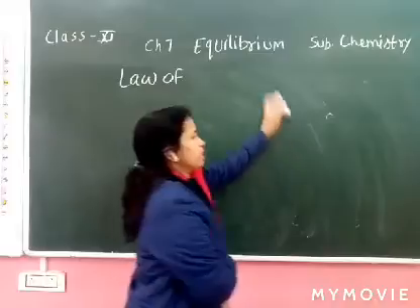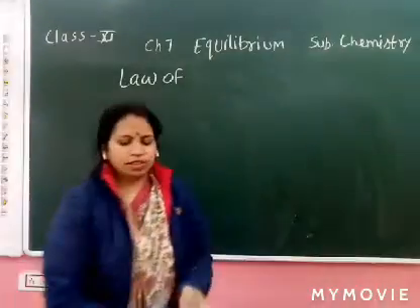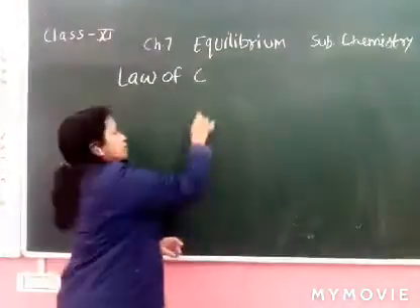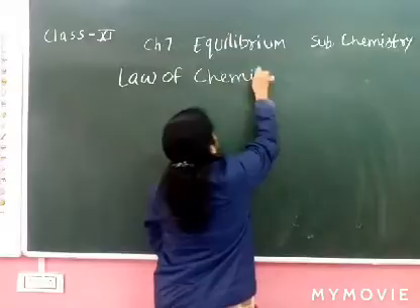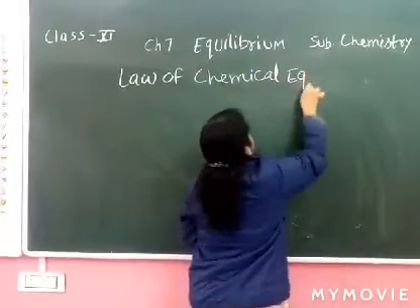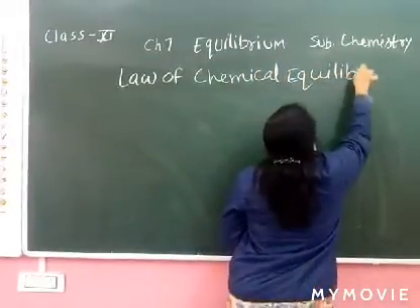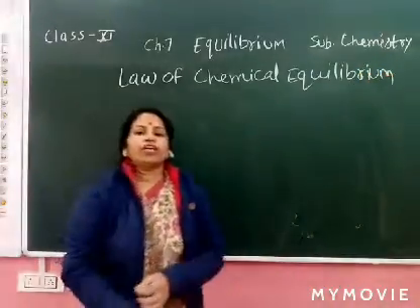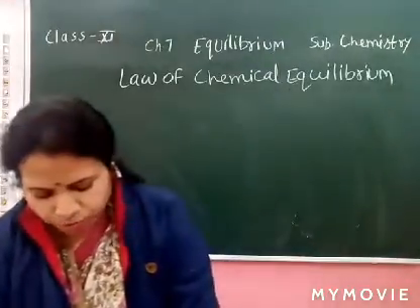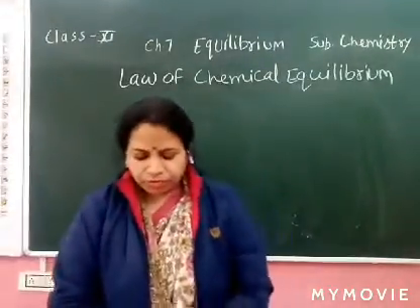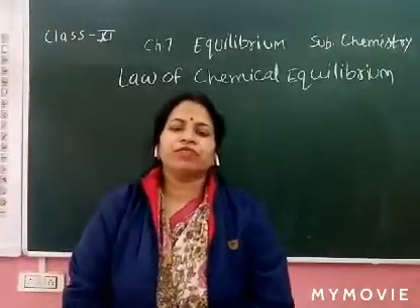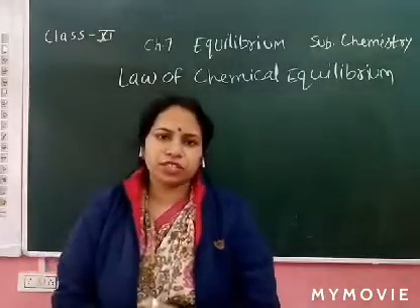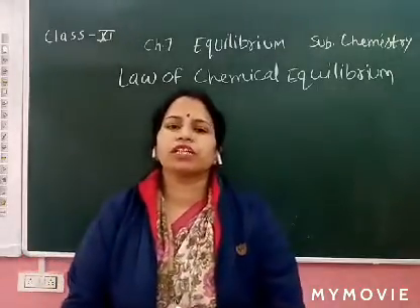This topic was explained again by Guldberg and Waage. What is the law of chemical equilibrium? According to the law of mass action, a formula is derived, and the mathematical representation of the reversible reaction is called the law of chemical equilibrium.